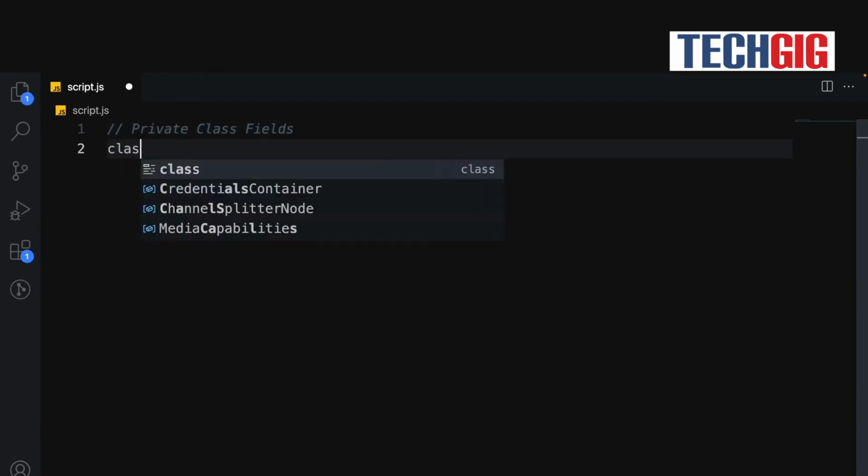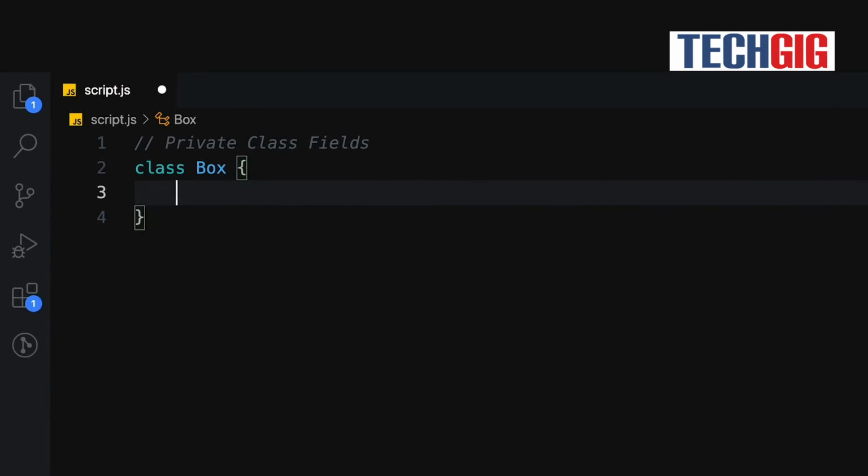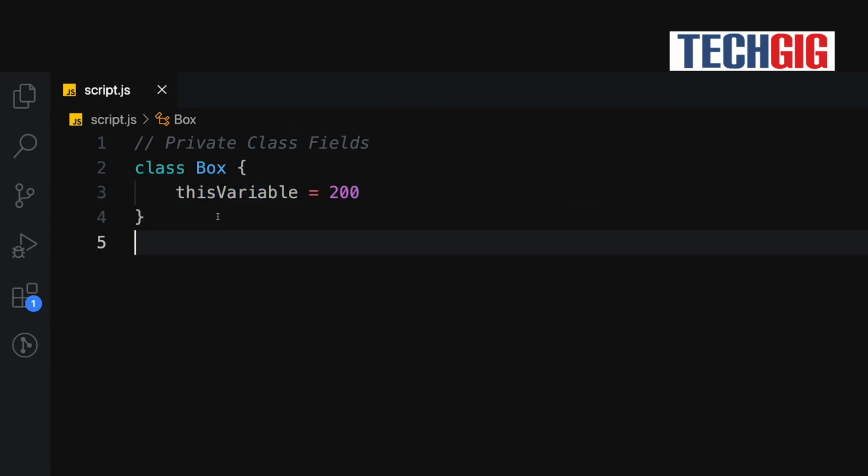What we mean is that if you had a class, say Box, and you wanted to make this variable with the value of 200 a private variable of this class itself, there was no way in JavaScript to do so, but this new specification, this new feature in JavaScript, allows you to do so.